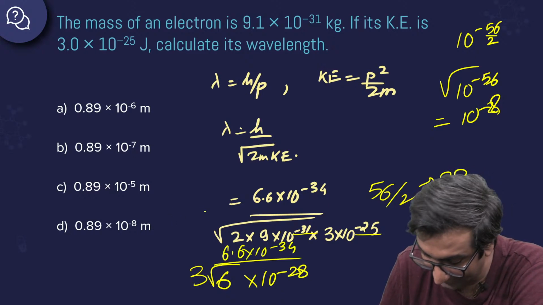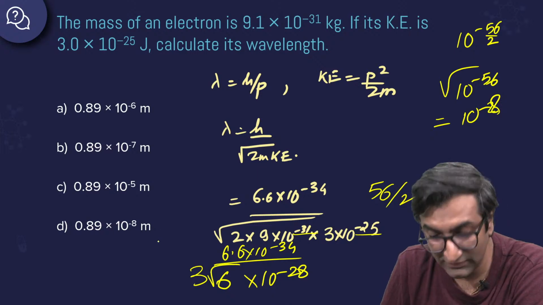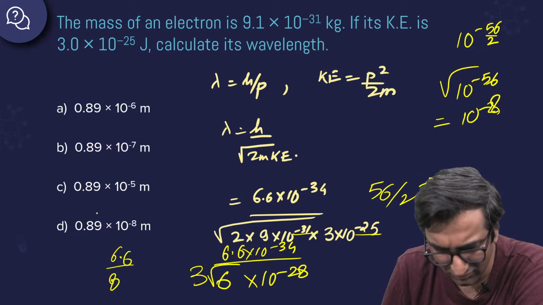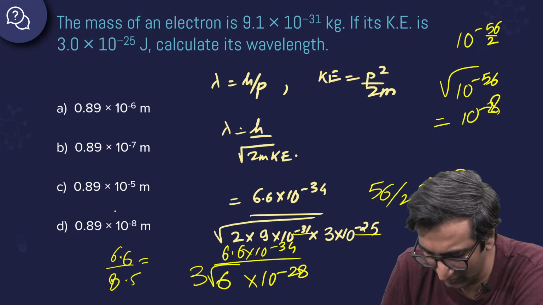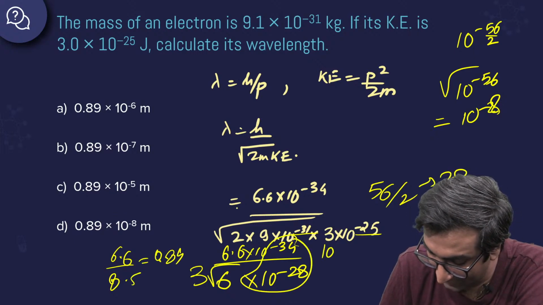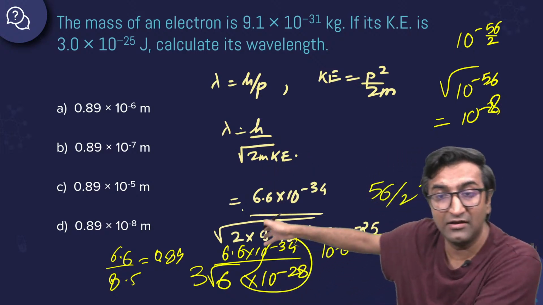And you don't need to calculate. What is 3 into root 6? 3 into 2 is 8. So 6.6 by whatever, by 8 or so, meaning it will be 8 point something. This is going to be equal to 0.89. Okay, we'll keep it as it is. Look, remove this and it becomes 10 power minus 6. And there's nothing else to do. You're done. This is the answer.